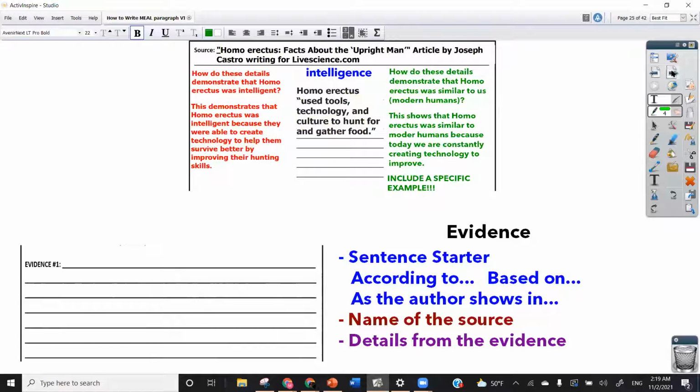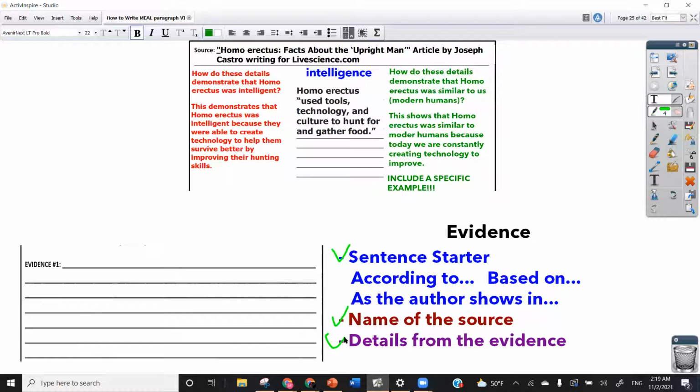So when we're talking about evidence, it needs to include the following 3 big things: a sentence starter, which can be according to, based on, as the author shows in. So any of those is fine. It will also need the name of the source, and you will also need to include the details from the evidence. So what I want to stress is that you already have all of this completed.